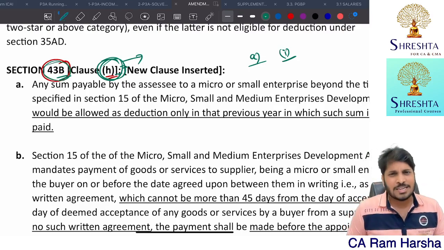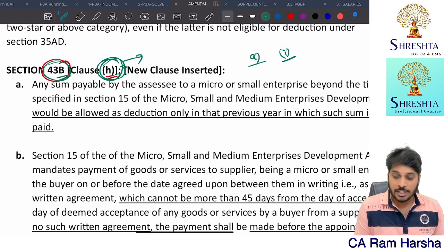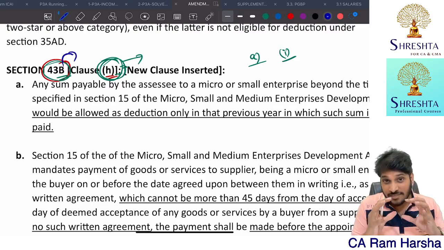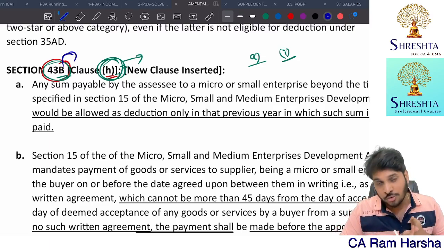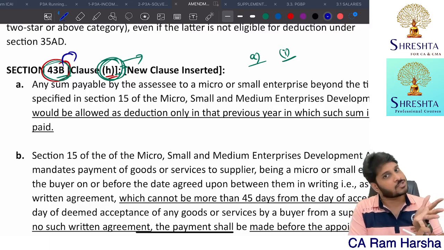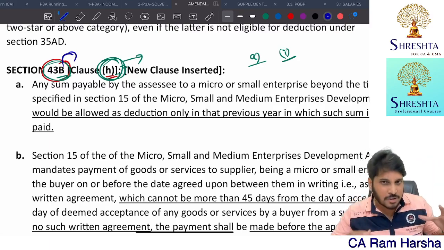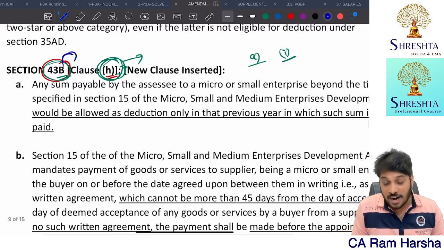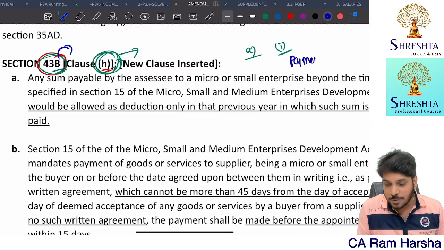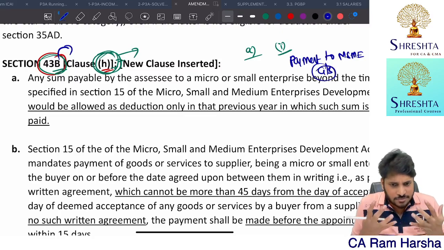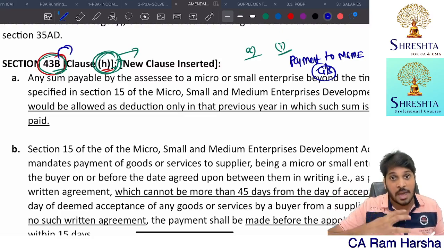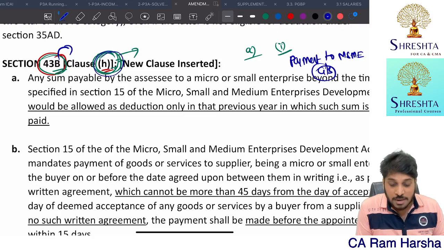What is 43B? We all know. 43B means whatever expenses are covered under this section, like indirect taxes, interest on loan, bonus or commission, leave encashment, payments to railways, like this they have covered certain payments. One more expenditure that is covered is payments to MSMEs for goods and services procured from them. Suppose our business organization is purchasing goods and services from an MSME, getting it? Now clause number H is applicable to us.